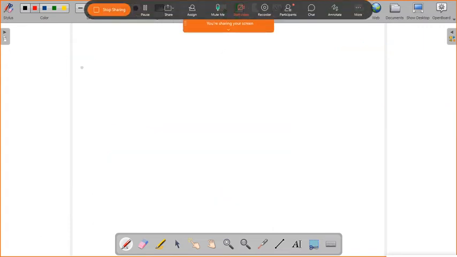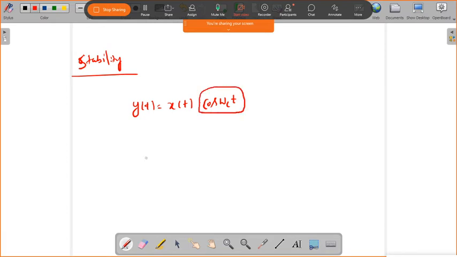So now we will check the stability of this system. If you take y of t equal to x of t into cos omega c t, what is the maximum value of cos omega c t?